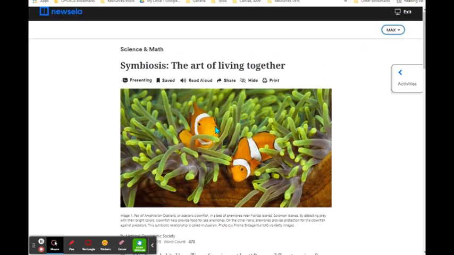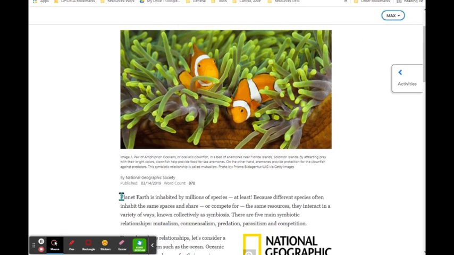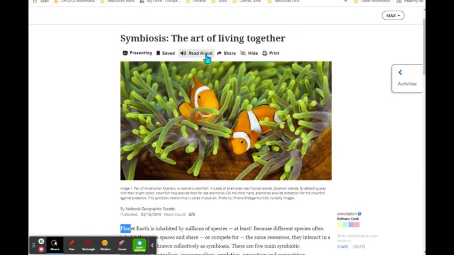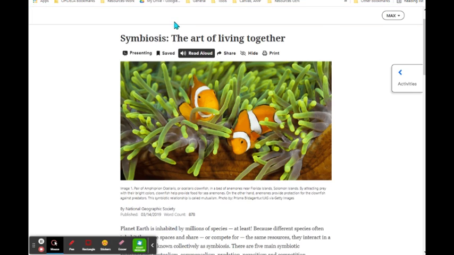Also in Newsela, you have the read aloud function available. Start the read aloud function to have it read to you. Symbiosis, The Art of Living Together, by National Geographic Society. Published March 14, 2019. Planet Earth is inhabited by millions of species, at least.